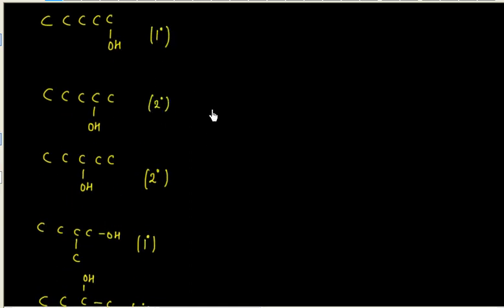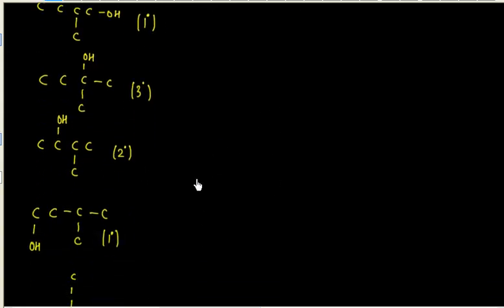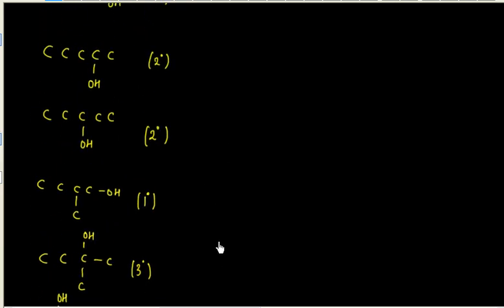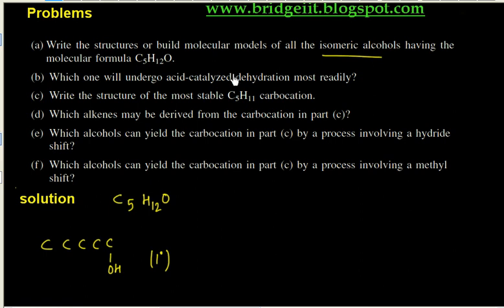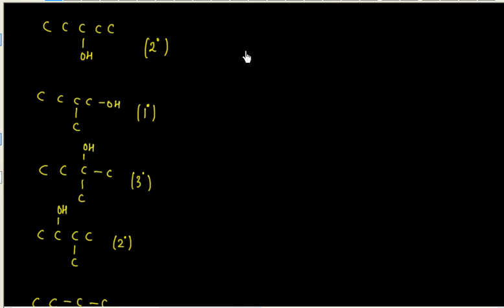How many isomers do I have? I have 1, 2, 3, 4, 5, 6, 7, 8. Eight isomers we have written. Now the first question says which one will go dehydration most readily. That is the tertiary alcohol, which will form the 3-degree carbocation, so it will go most readily dehydration. This is part B. So this will go most readily dehydration because in this case we will have a 3-degree carbocation.